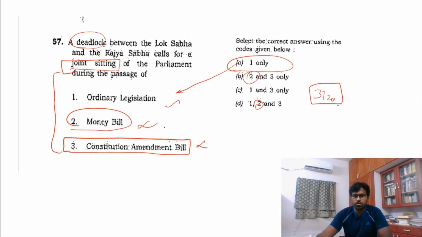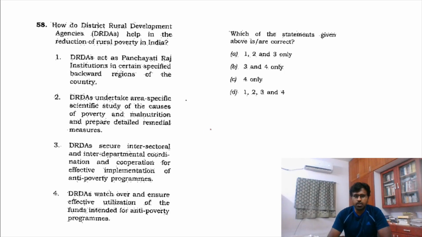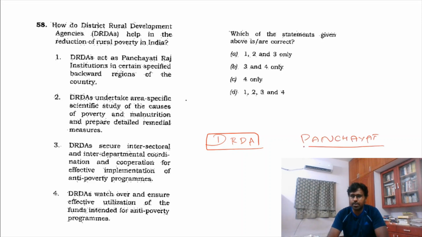Again, this DRDA. So if you see, this is a tough question only. I am not going to use it as an easy question. DRDA is like a parallel body for Panchayat Raj. Panchayat Raj is an elected body. DRDA is an administrative body, which does all the line works for the various ministries.